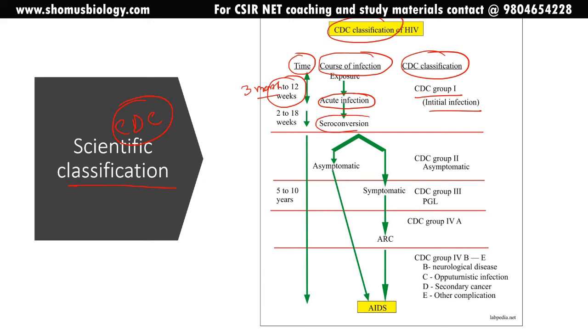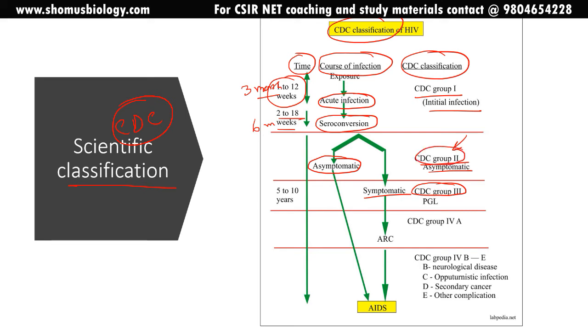Then the seroconversion begins from 2 to 18 weeks. 18 weeks means 6 months. Now after the seroconversion, it can become asymptomatic, and we call it CDC group 2, the asymptomatic kind. But it can be asymptomatic, and it can be symptomatic. If it is symptomatic, we call it CDC group 3. If it remains asymptomatic, we call it CDC group 2.